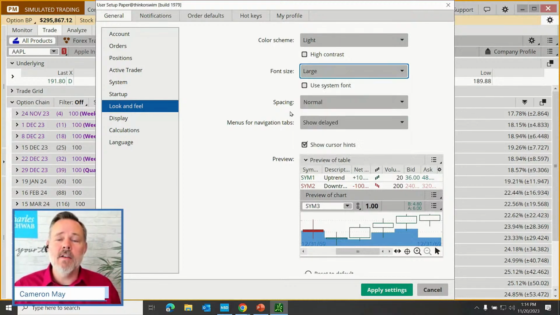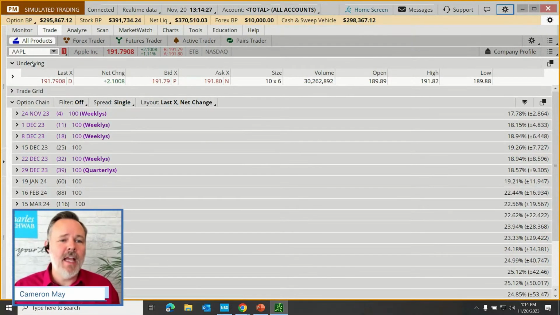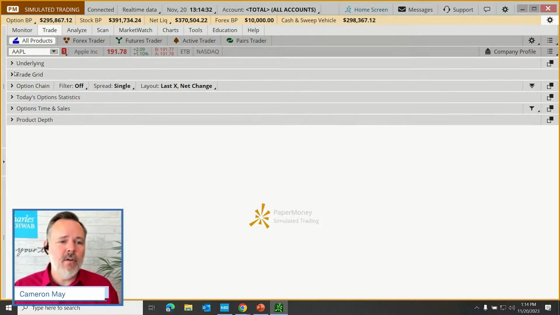So I've selected large as a balance between my desire to make my stuff visible to my audience and also my desire to make the navigation easy without having to slide things around so that we can fit it on the screen. Okay? But yeah, we can change that font size right there, Pablo, and then just apply those settings. Okay.